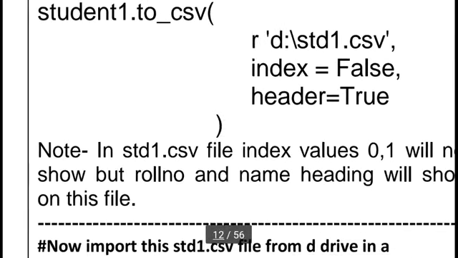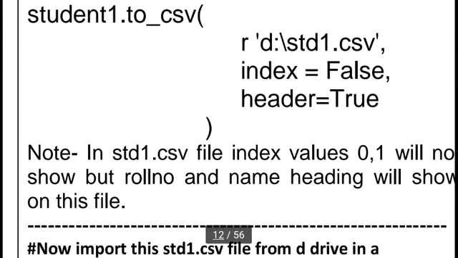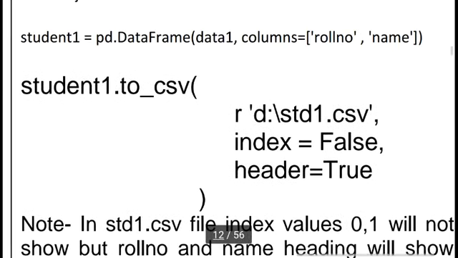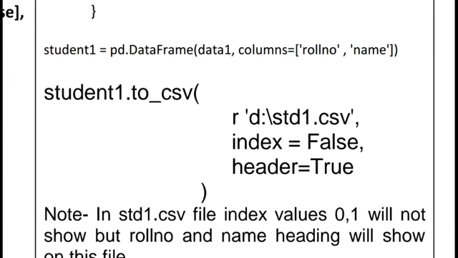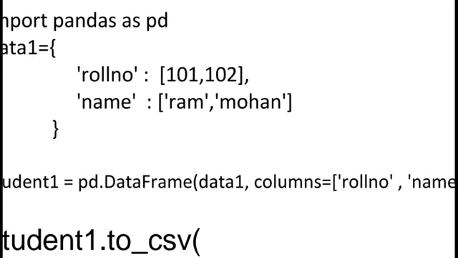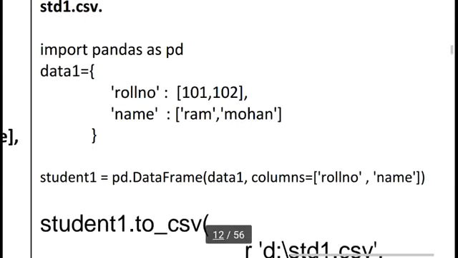So you can see in std1.csv the index values 0, 1 will not show, but the roll number and name headings will show in this file. After executing this program, you can see our final output. Open my computer, open D drive, and you can see the std1.csv file has already been created by Python, and in this file you can see our data, roll number, name. So this operation is called exporting.